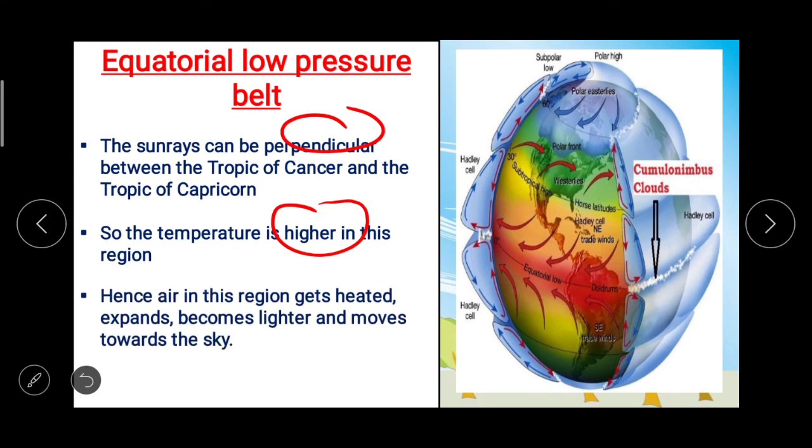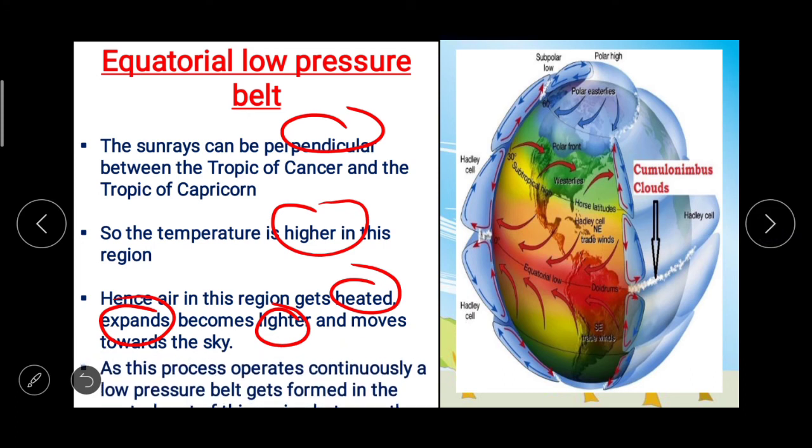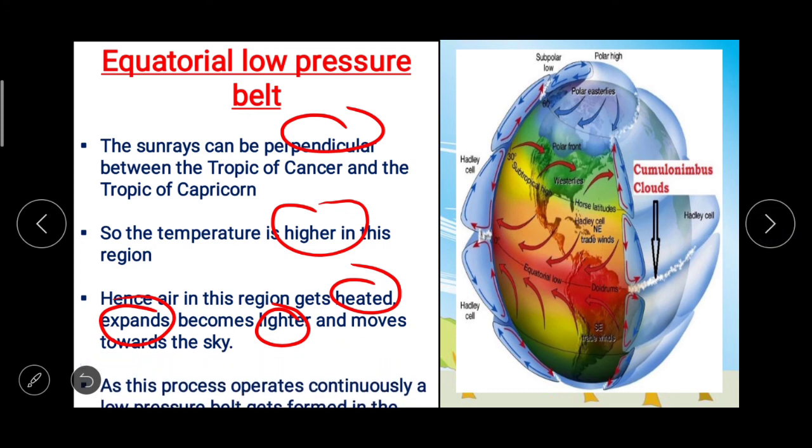Air in this region gets heated. Because of heat, it expands, becomes lighter and moves towards the sky. As this process operates continuously, a low pressure belt gets formed in the central part of this region between the parallels 5 degree north and 5 degree south.